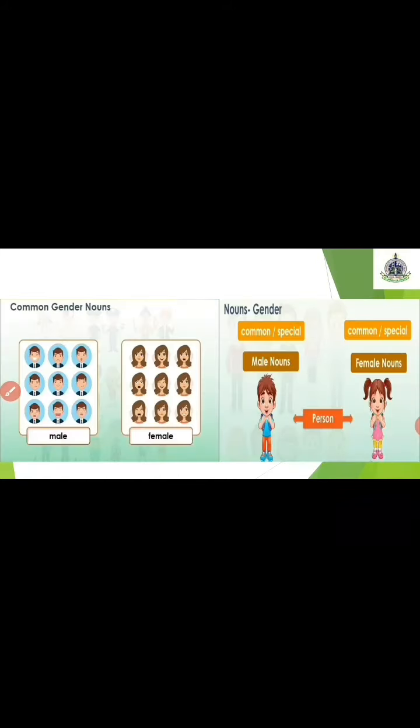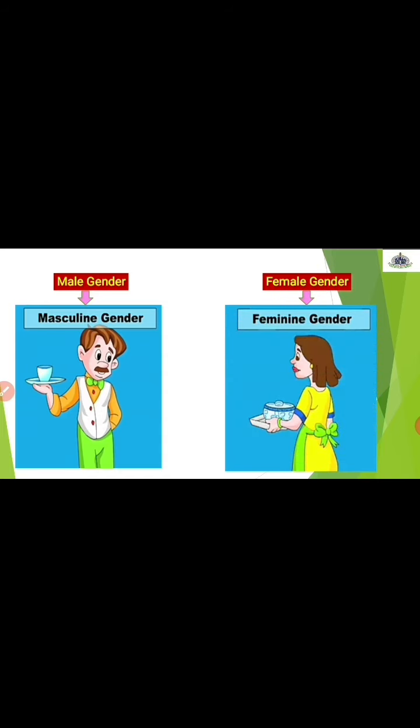So boy is a male gender and girl is a female gender. See here, this is a male gender, it is called masculine gender. This is a female gender, she is called feminine gender. Okay?